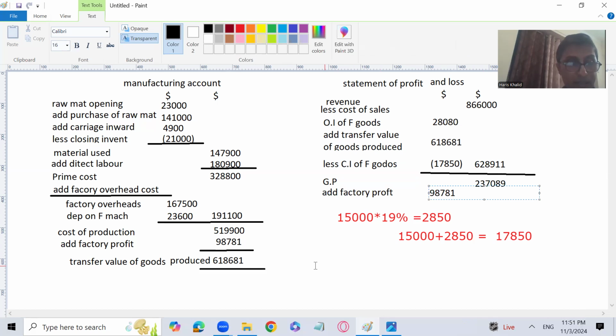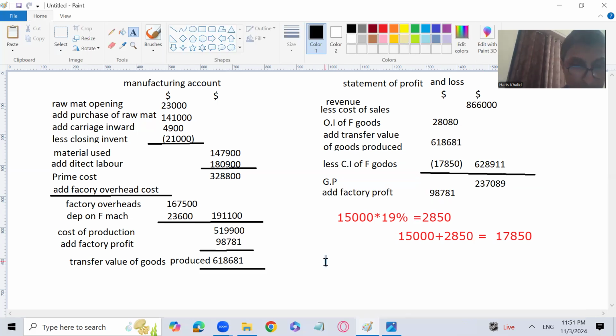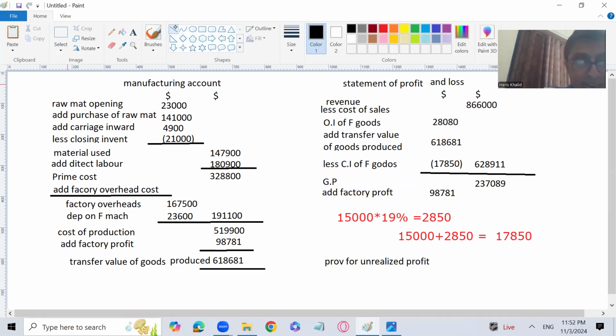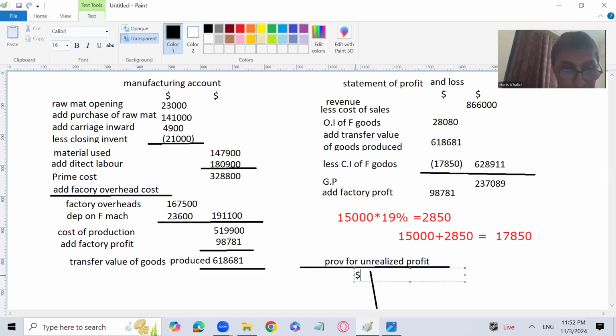Now we are going to prepare the provision for unrealized profit account. The examiner hasn't asked you to prepare the account, but I am going to prepare it just for understanding, so that you have an exact idea of what the provision for unrealized profit account does in manufacturing accounts. The T account is always better to prepare rather than going for calculation only, because sometimes the examiner asks us to prepare the T account and it has certain marks.